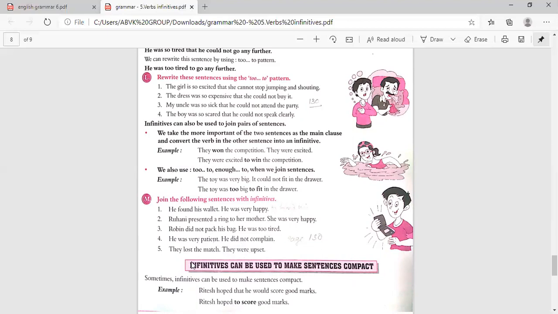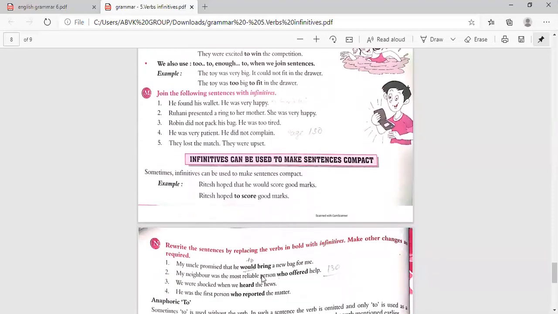They lost the match. They were upset. Why were they upset? They were very upset for what? To lose the match. Then that's what you have to see, the meaning, and correct, and write.